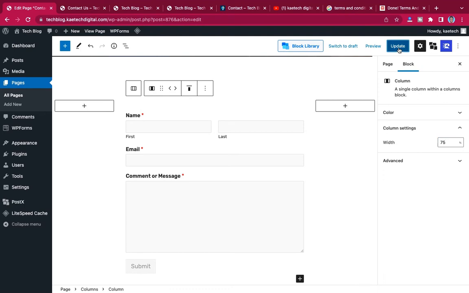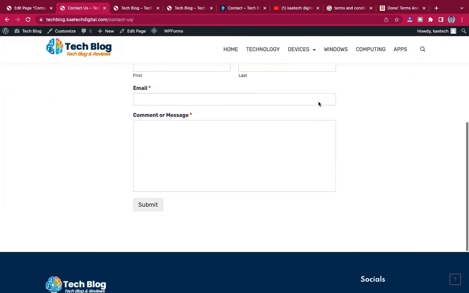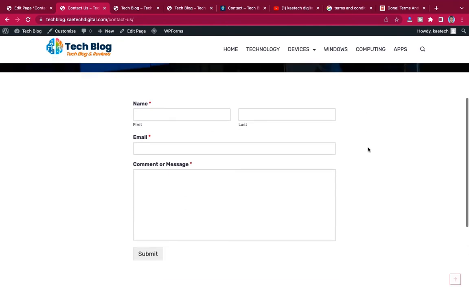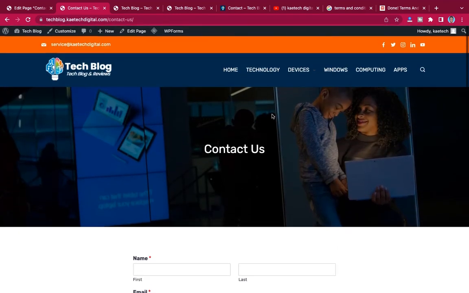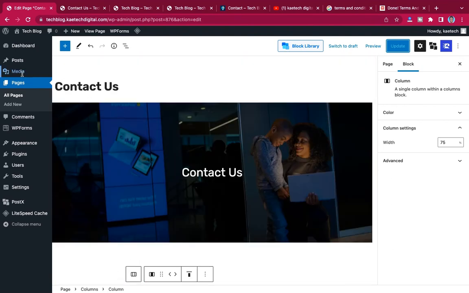Now let's take a look at our contact form and see how it is behaving. Okay, so now we have a very nice, cute contact form over here, and that is exactly what we want. So we are done with our contact form. Since we are done with the contact page, let's go back to all pages and then start designing